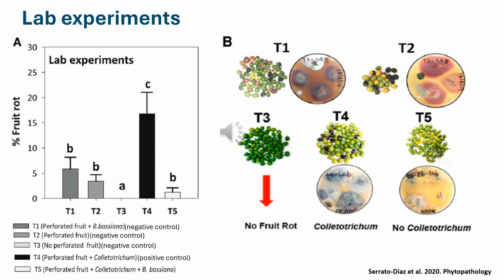When we plated it on PDA, PDA is a media to grow fungi. In treatment 4, we found Colletotrichum. You see in the petri dishes, the gray color is Colletotrichum. And in treatment 5, we didn't find Colletotrichum. So we say, wow, we did it. We control coffee fruit rot in Puerto Rico. Now, let's test this in the field.